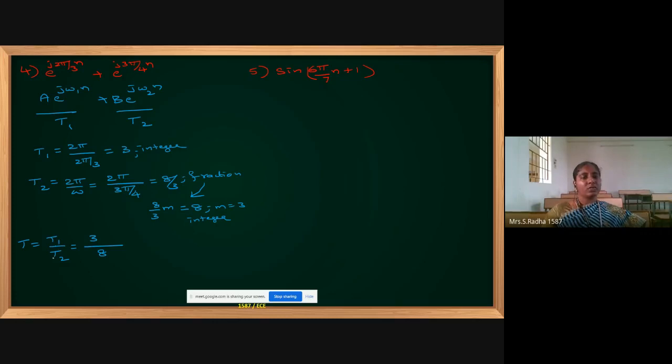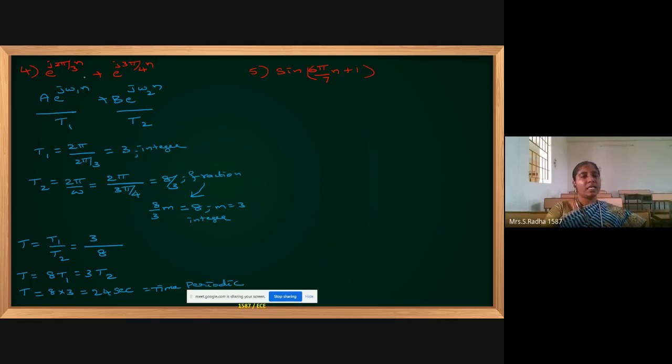Now cross multiply. T1 by T2 is 3 by 8, so cross multiplying, time period is 8 times T1 or 3 times T2. T1 value you already know is 3. 8 into 3 is 24 seconds. This is the time period for the given signal.